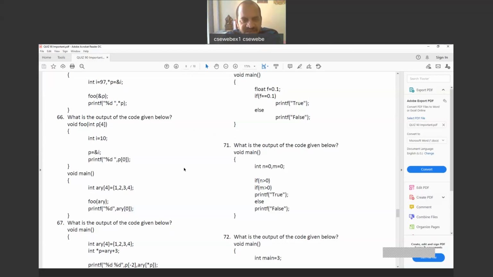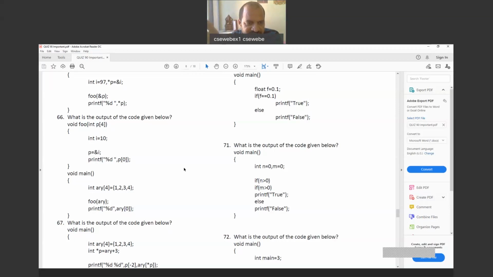Yeah, we can treat it as either an alias name or a variable which holds the address of this ARY. So now using P, we can access the ARY if we hold the same address in P. But see the FOO function, we are defining integer I and storing value 10 into that, and then we are collecting the address of I.